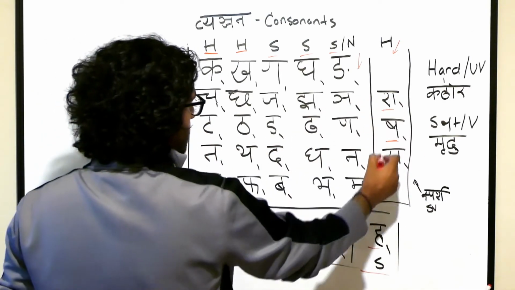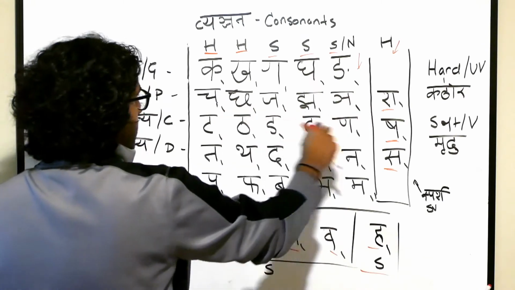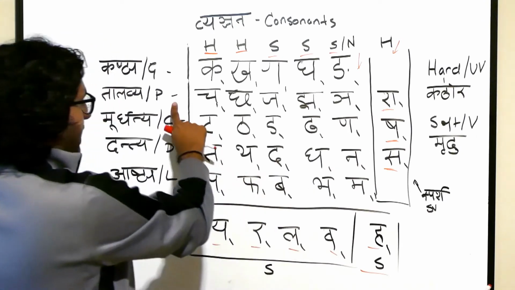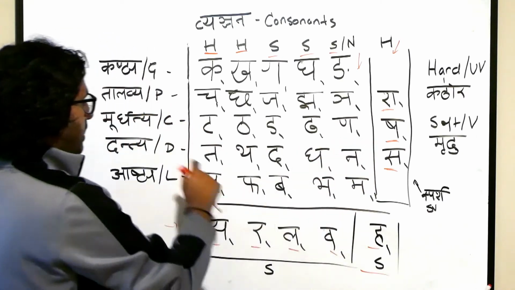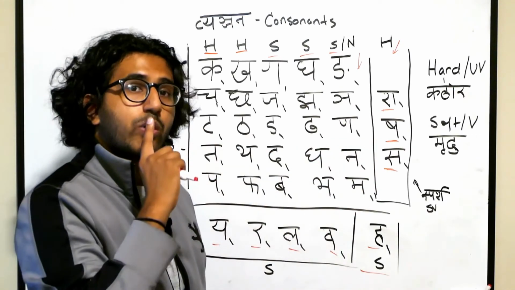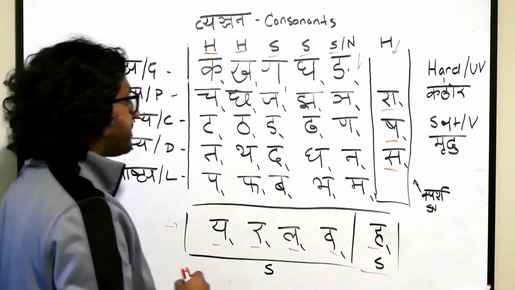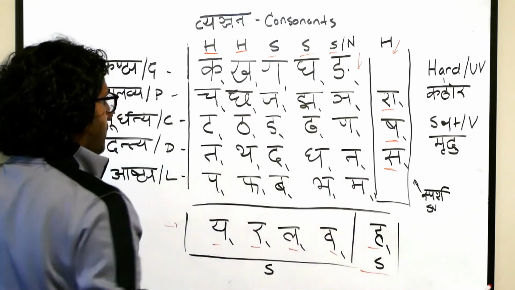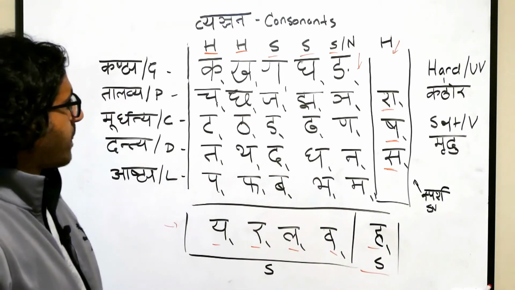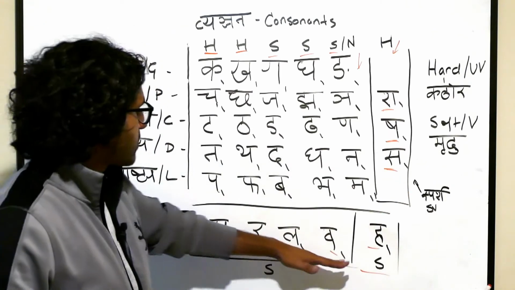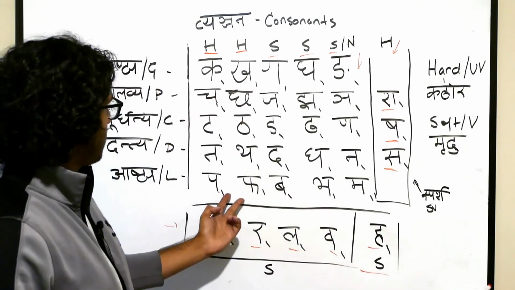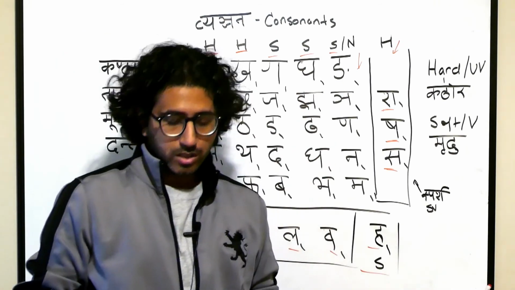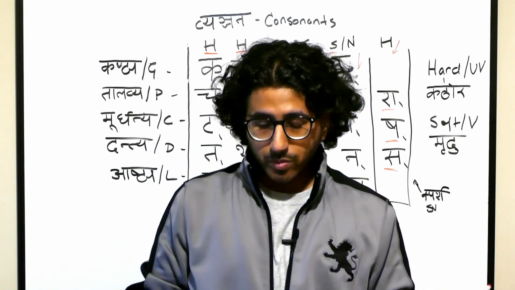Why did I put them here in this way? Because they're associated with this varga, and that we'll learn gradually as well. When you pronounce sha, it's a palatal. When you pronounce sha, it's a cerebral. You're going up and putting your tongue in the palate, upwards. And then sa is a dental, more involving the teeth. So these are hard, these are soft, these are hard, these are soft. In the next video, we'll learn more grammar, more rules, etc. But we're making a lot of progress here.